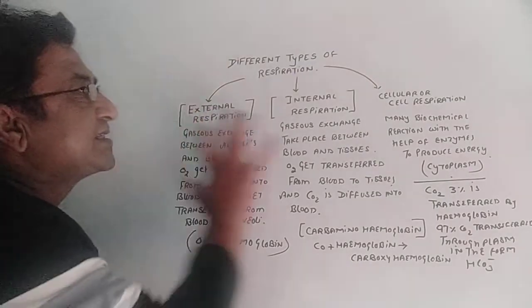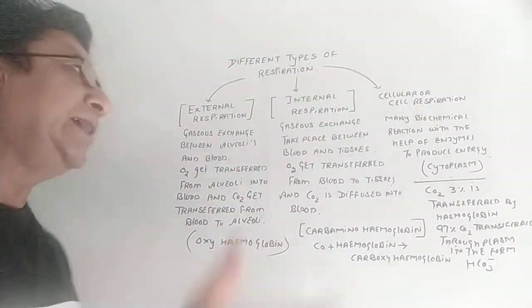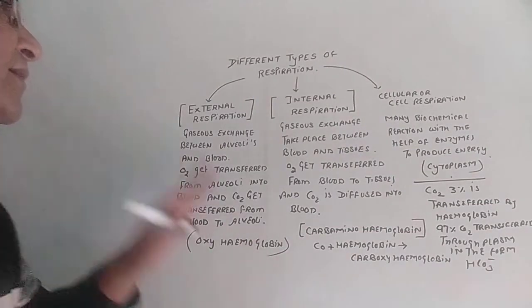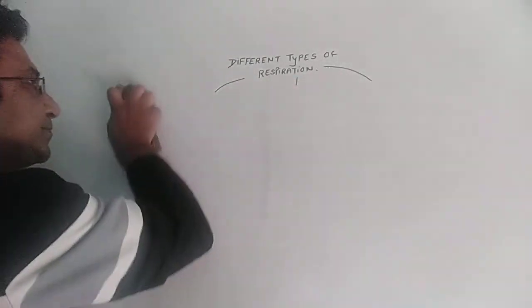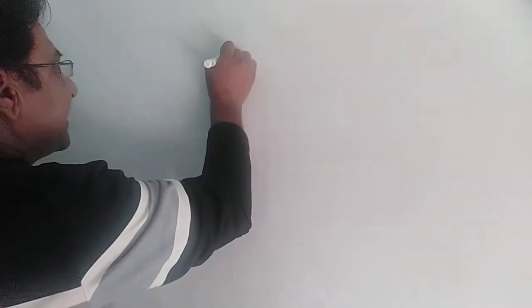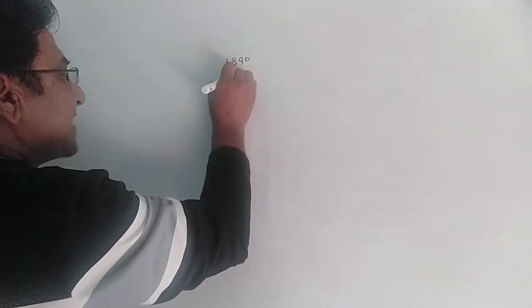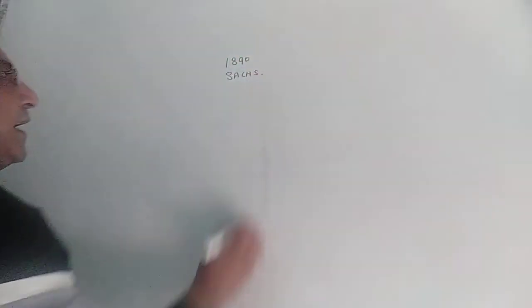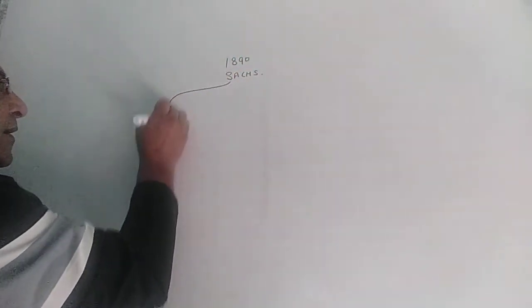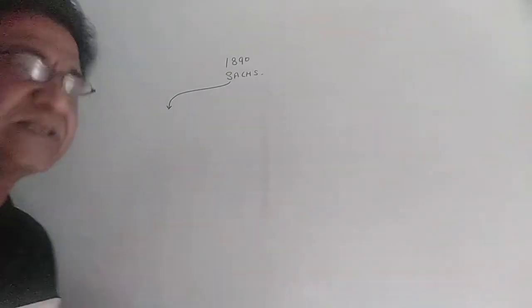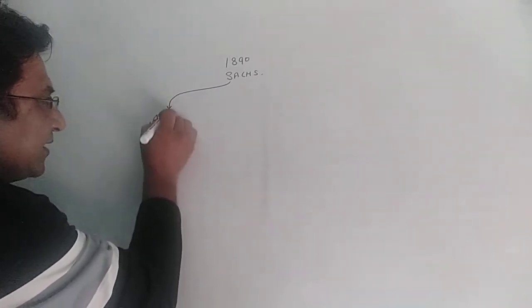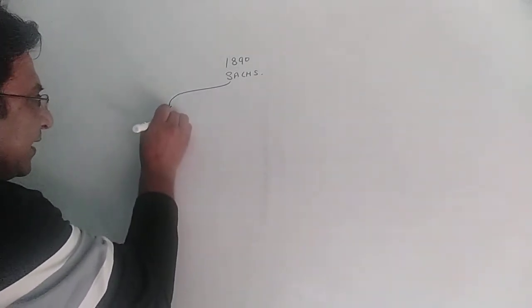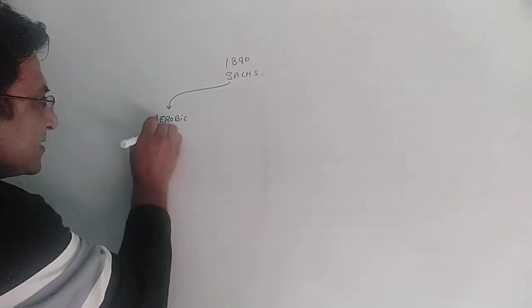Okay, this is on the site where respiration is occurring. Another way of classification is aerobic and anaerobic. Let's discuss that also. In 1890, Dr. Sachs found that certain organisms do respiration in the presence of oxygen. They are called aerobic. This respiration is called aerobic respiration and organisms are called aerobes.